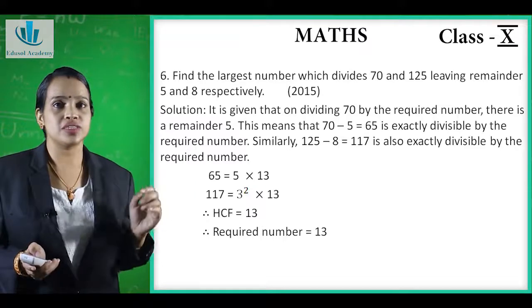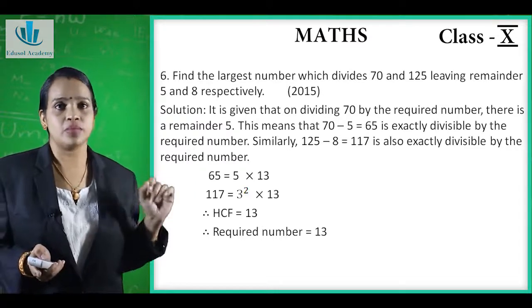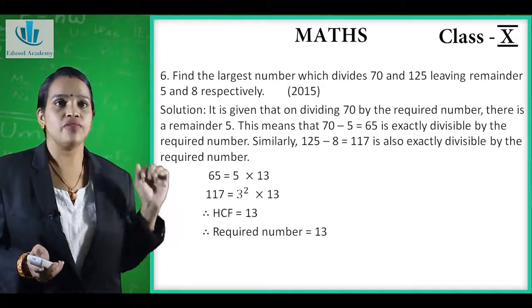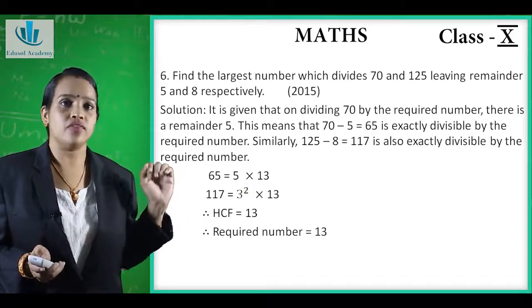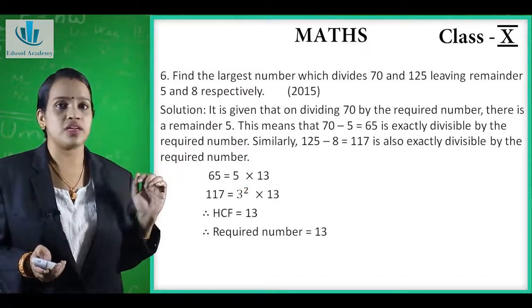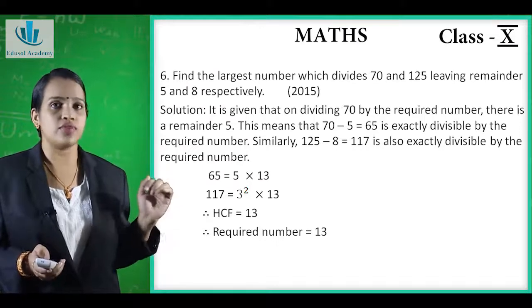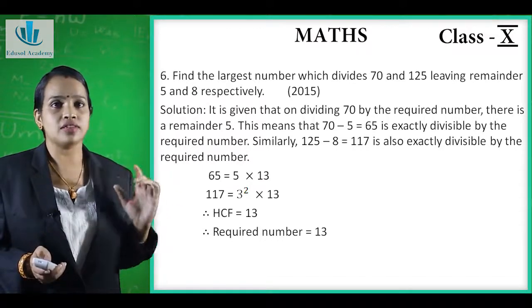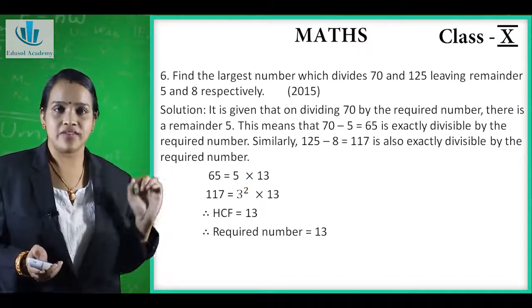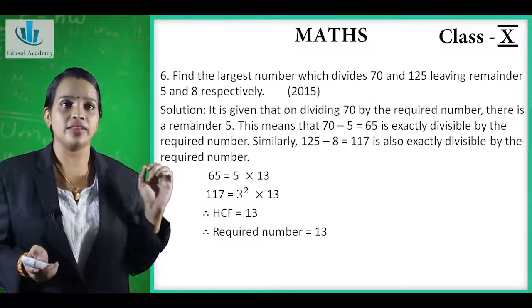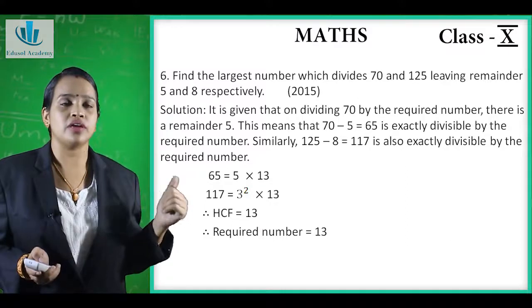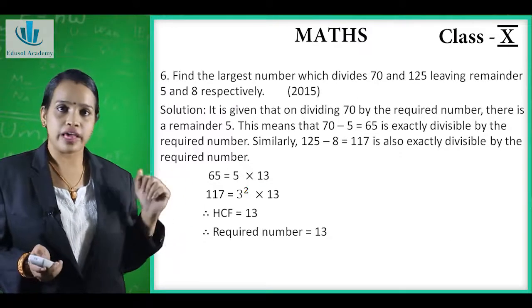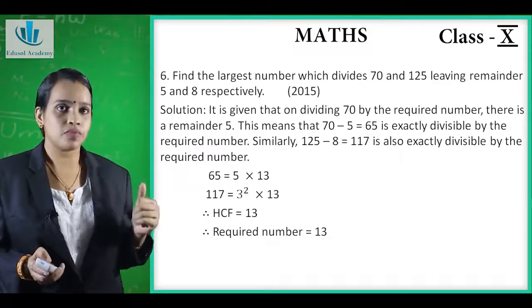Now the next question is, find the largest number which divides 70 and 125, leaving remainder 5 and 8 respectively. Now this question has appeared in the year 2015. Now we have to find the largest number which divides 70 and 125 and leaves remainder 5 and 8. That means the remainders are 5 and 8.